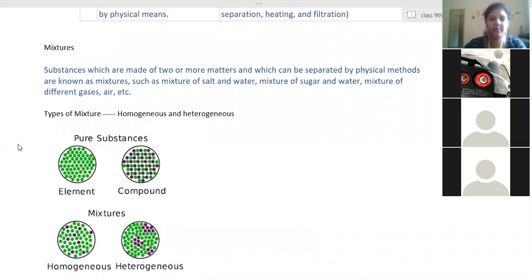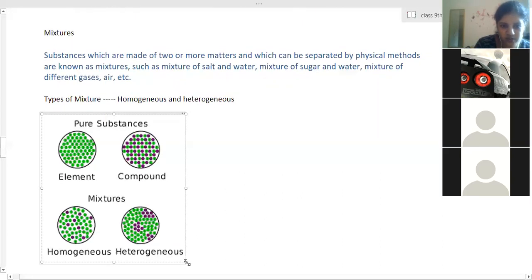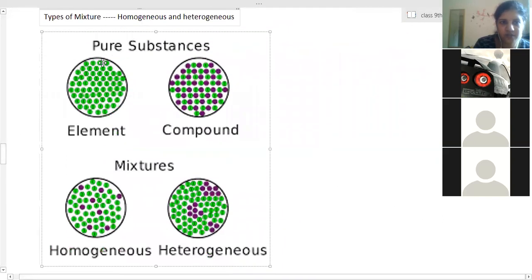Here you can differentiate between elements, compounds, at the molecular level, the particle level. If you go to the mixtures, the diagram is here: elements, compounds, mixtures, homogeneous and heterogeneous mixtures. Here, pure substance has a uniform composition. In elements, only one type of particle can be seen.